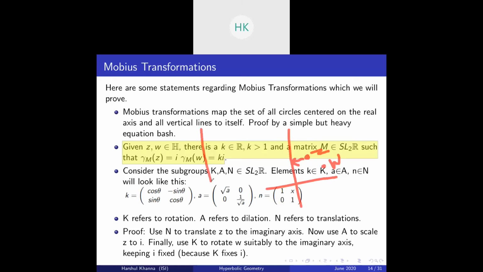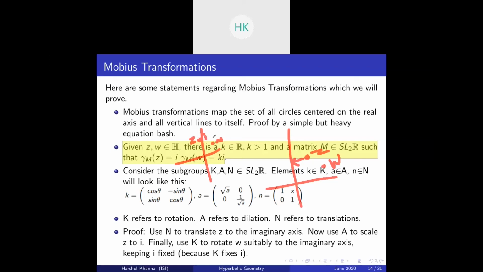So my new image looks like this: z is somewhere on the imaginary axis, and this is point w. Now I use the dilation matrix to contract z to i. So my new image will be this: z is on i, and w is somewhere on the plane.